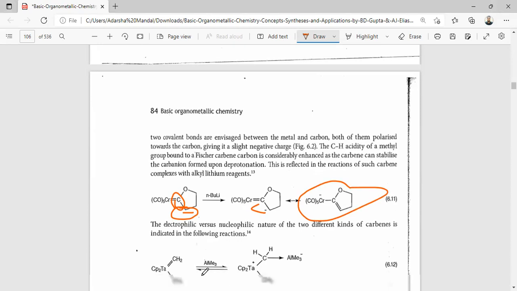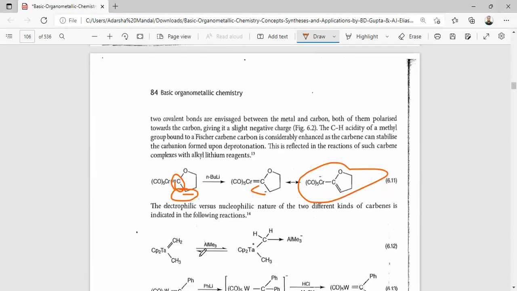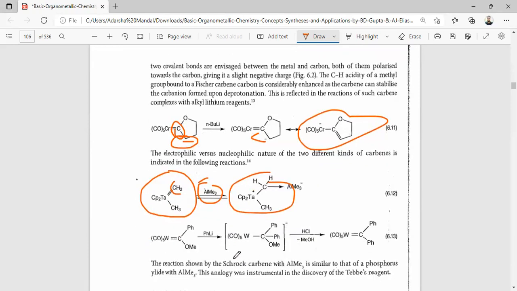The electrophilic versus nucleophilic nature of the two different kinds of carbene is shown in the following reaction. This is the Schrock carbene. Here the carbon is nucleophilic in nature, so an electrophilic attack will form this product. In the case of the Fischer carbene, the carbon is electrophilic in nature, so a nucleophilic attack is obtained to form this intermediate, where upon elimination of HCl this product is formed.